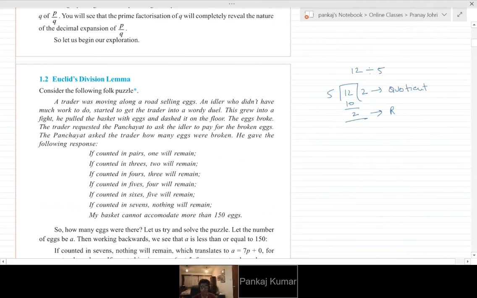This is the divisor. This is the dividend.